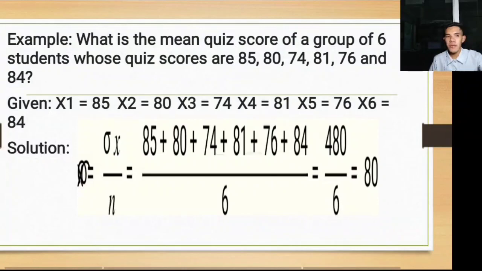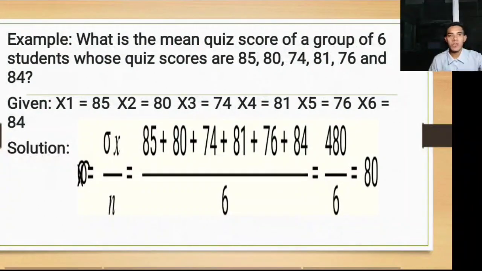So we have an example. What is the mean quiz score of a group of 6 students whose quiz scores are 85, 80, 74, 81, 76, and 84? So our given is x sub 1 is equal to 85, x sub 2 is equal to 80, x sub 3 is equal to 74, x sub 4 is equal to 81, x sub 5 is equal to 76, and x sub 6 is equal to 84.